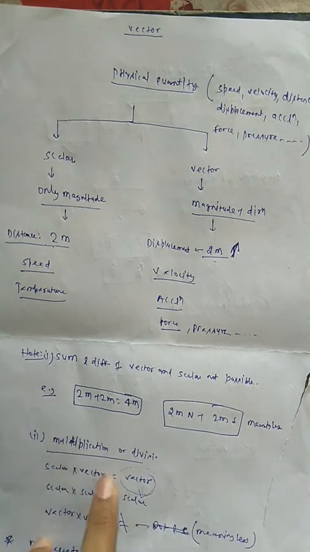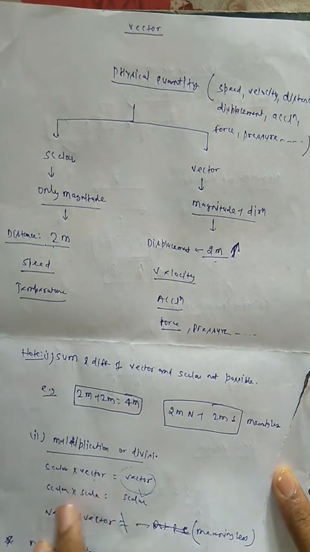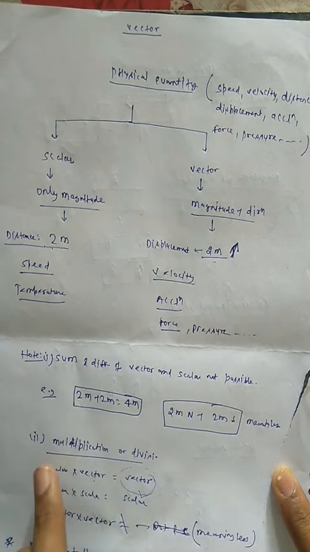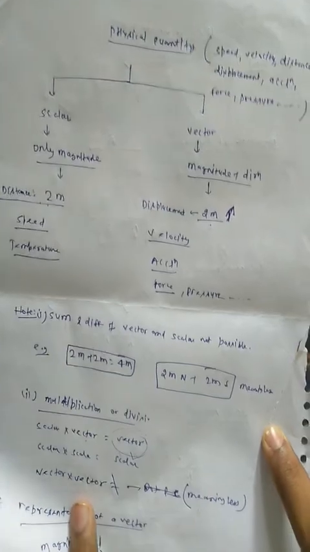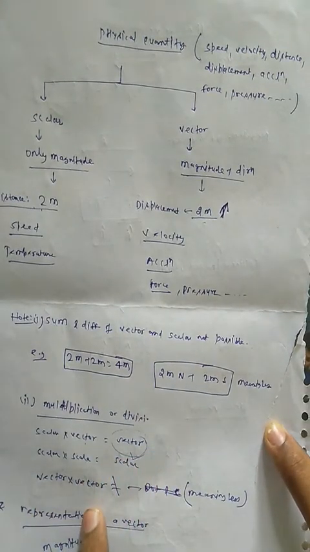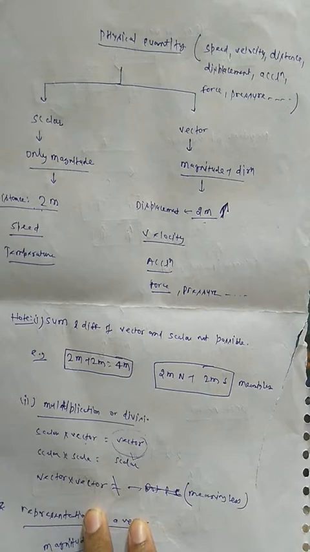Here you can see scalar into vector is equal to vector, scalar into scalar is equal to scalar. If you multiply two scalars, it gives a scalar, but if you multiply with a vector, it gives a vector. But is the product of two vectors not possible? Yes, possible. A special product which we will study forward is the dot product and cross product.